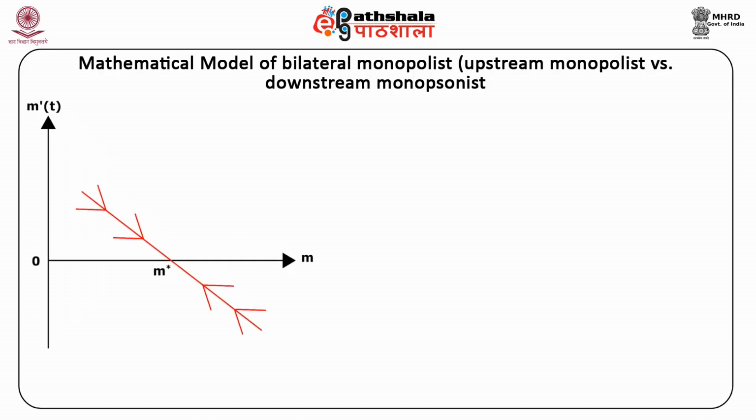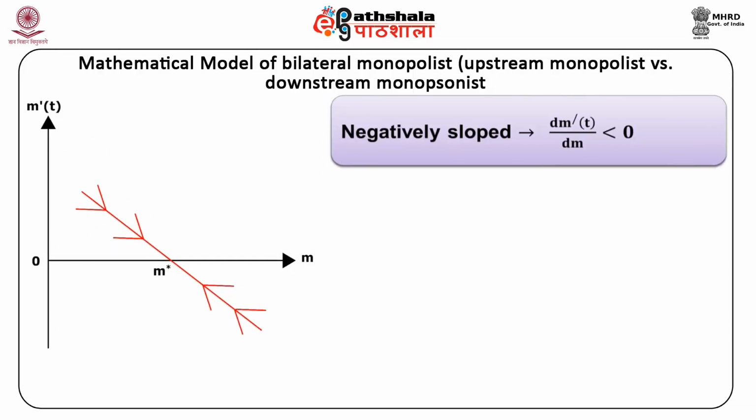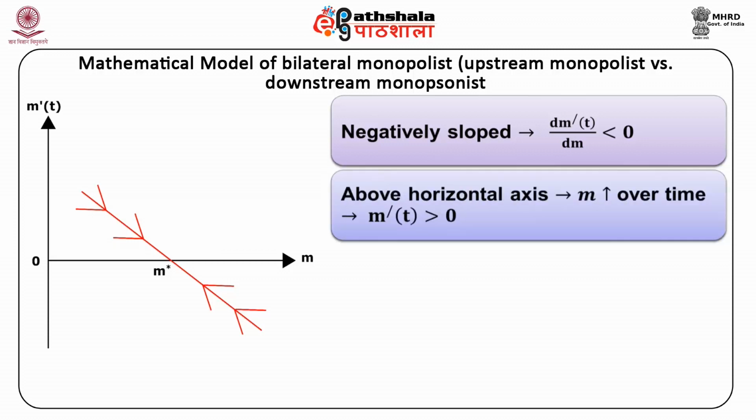The phase diagram is negatively sloped as delta m dash t divided by delta m is less than 0. For points above the horizontal axis, the price m increases over time as m dash t is greater than 0.